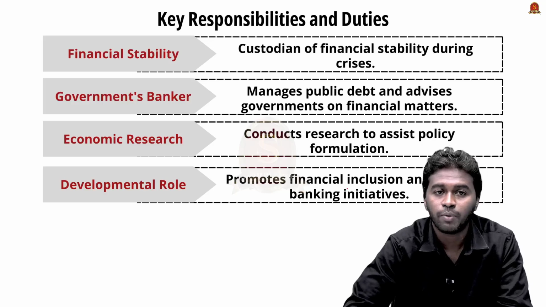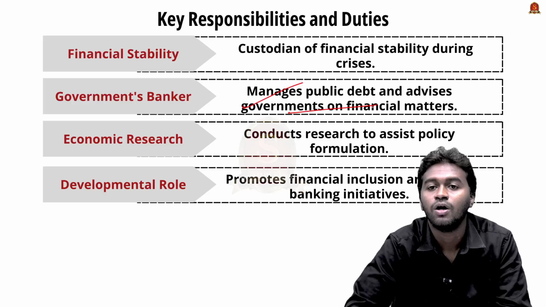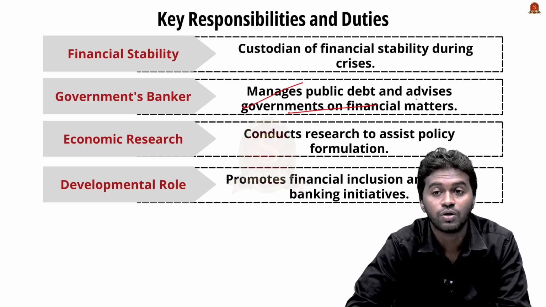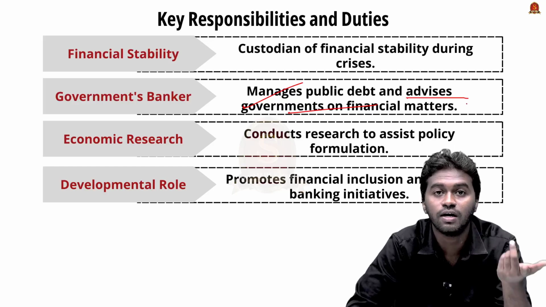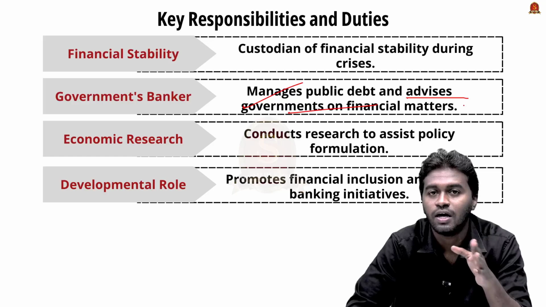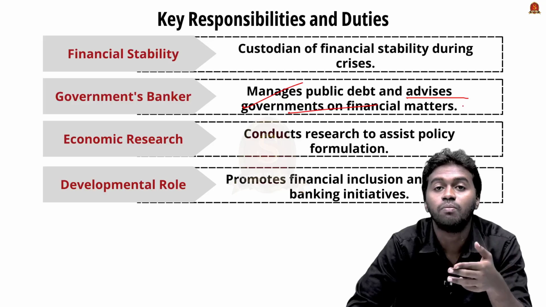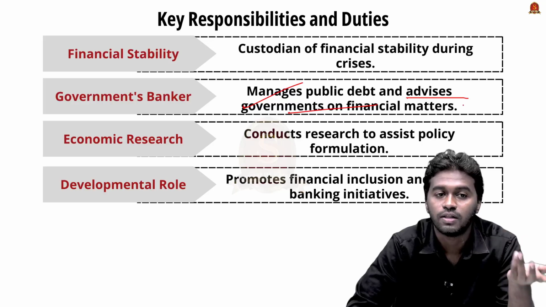And then RBI also acts as government's banker. For example, it manages the public debts and advises the government on financial matters. So here you have to note that the RBI will be advising the government on financial matters. That means RBI has no final say in that. The government will decide. The government has the upper hand. Why? Because government is more responsible to the people than the RBI.